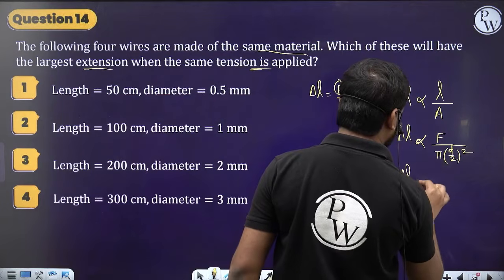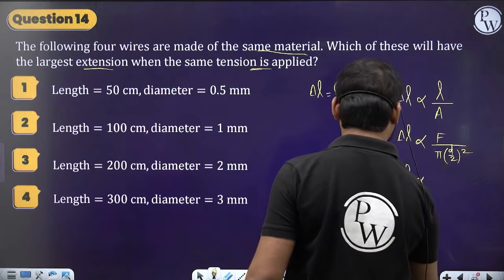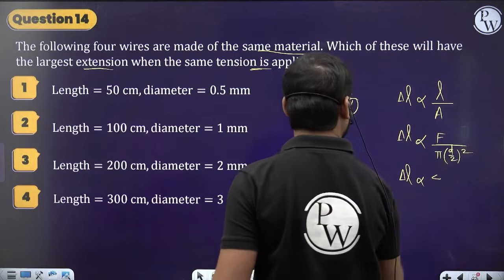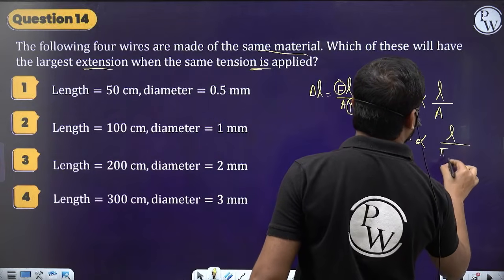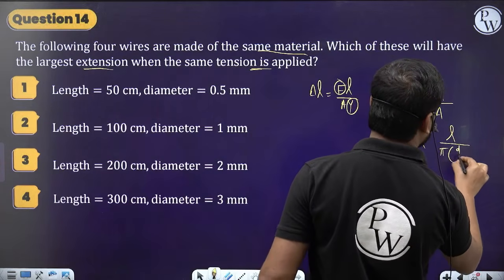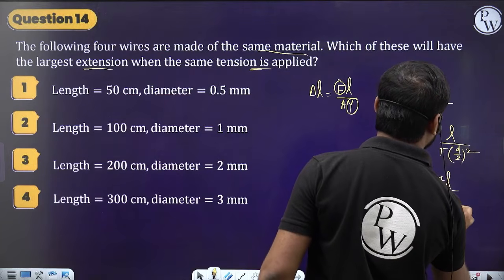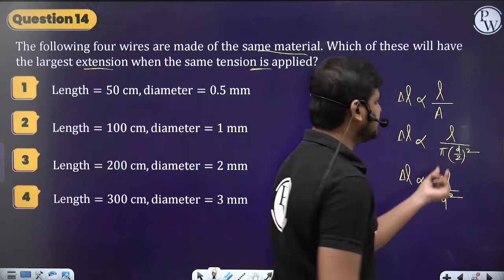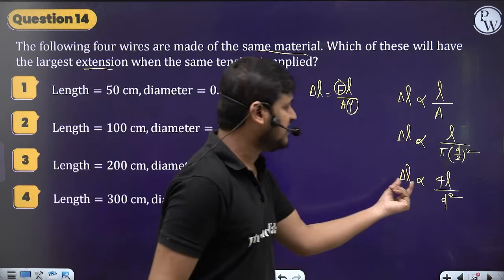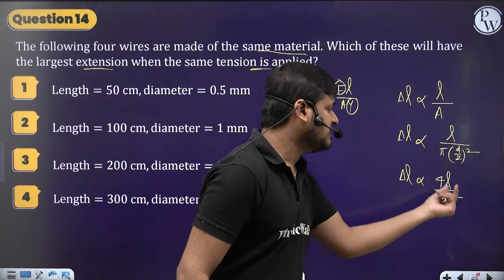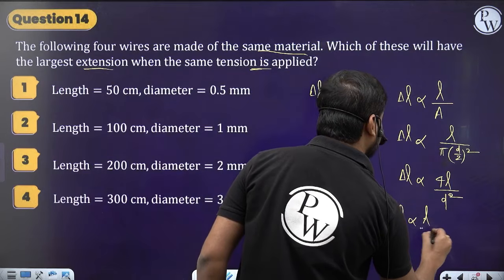So the delta L is proportional to L by pi into d by 2 whole square. So 4 will go up, 4L by d square, because pi is again constant. So the largest extension depends on the length and d square. So delta L is directly proportional to L by d square.